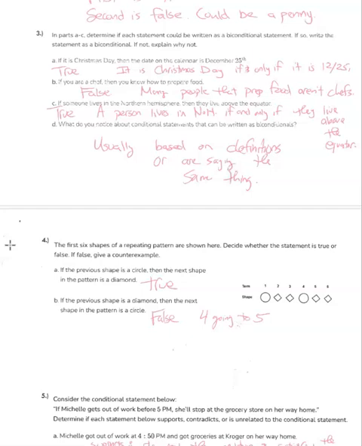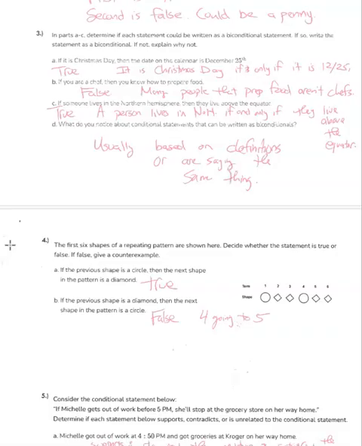If you're a chef, then you know how to prepare food. That should be true. If you know how to prepare food, then you're a chef. That's false. Since they're not both true, that is not going to be a biconditional. Some people would say, no, if you can prepare food, then you should be called a chef. But you're not a formal chef.